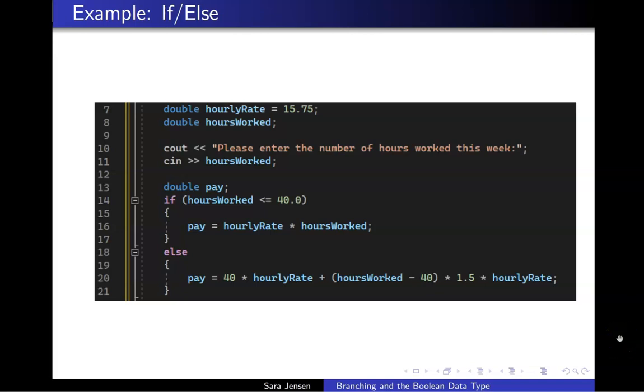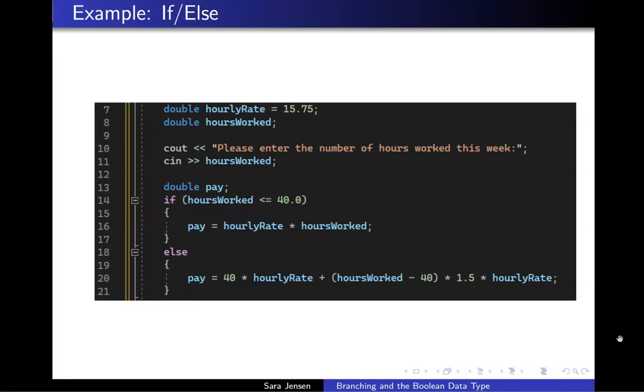In this video, we continue our examples working with branching statements in C++. At the end of the last video, we did an example that contained both an if statement and an else statement. And the purpose of the program we were looking at was to determine the pay a worker would get based on the number of hours that they worked.